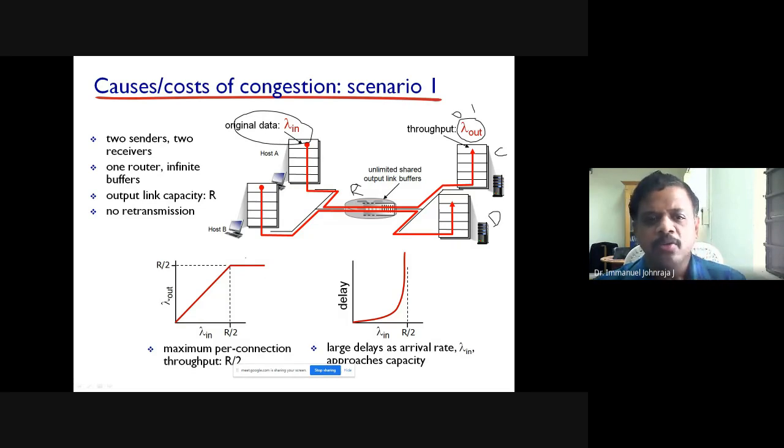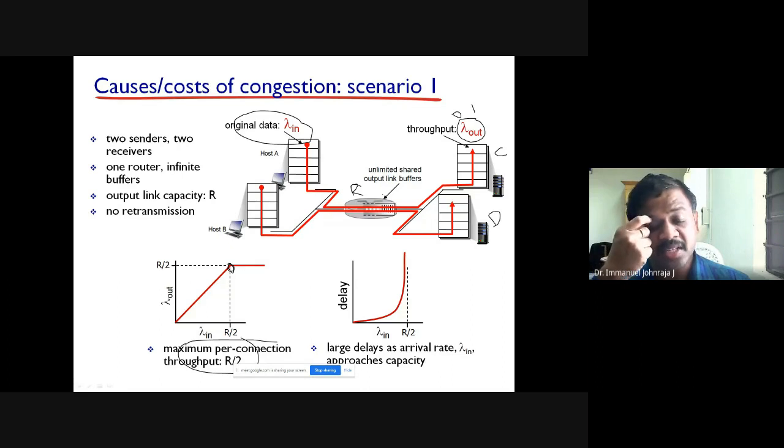Now you are drawing a graph. As you increase lambda in, as you increase the data, because the bandwidth R is shared by 2, you can go up to a maximum of R by 2. Why? The maximum bandwidth is R, and because there are 2 communications happening in parallel on the same link, the maximum available bandwidth is R by 2. Whatever data rate you have, you cannot send beyond R by 2, because that is the maximum realizable bandwidth for a single communication. So the maximum per-connection throughput is only R by 2.